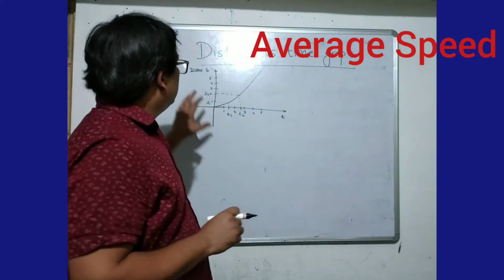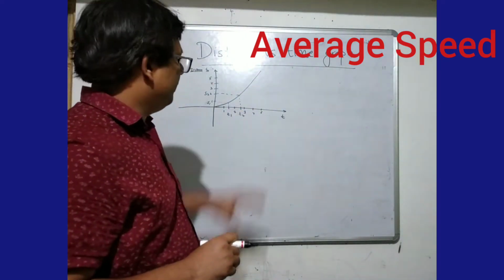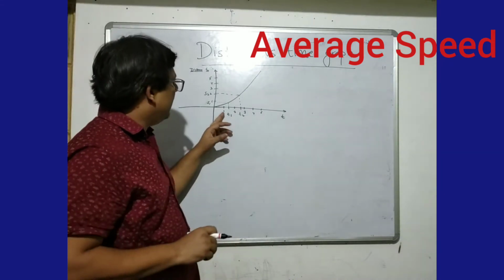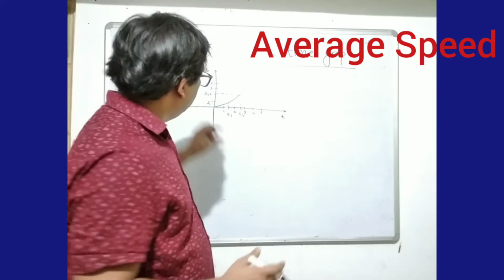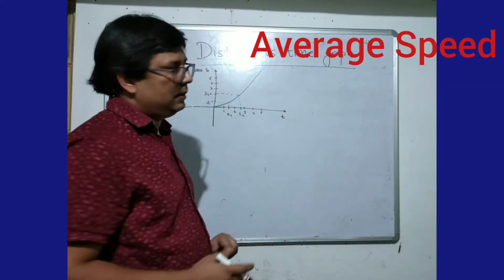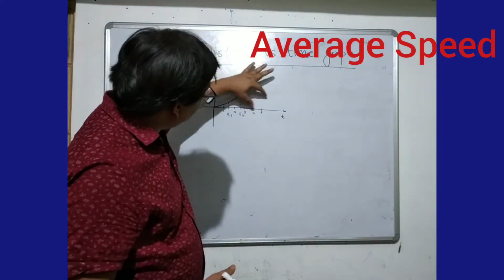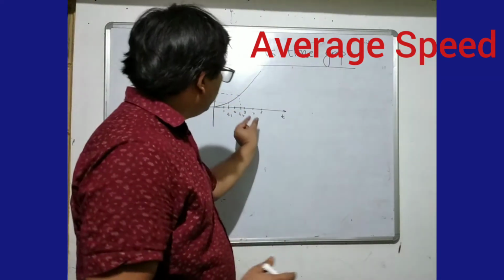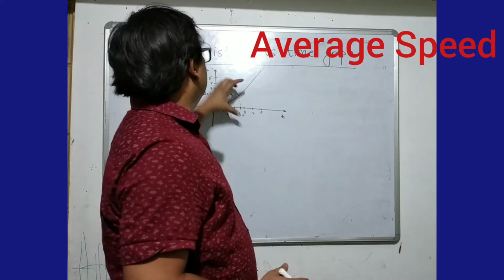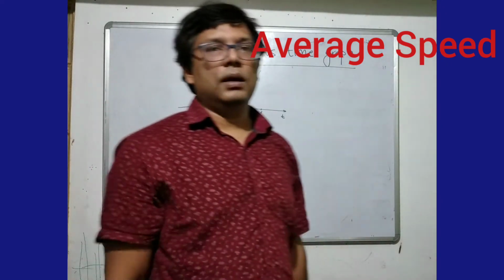But you can see that earlier, when time is more, distance covered is less. But when we are moving up in this graph, we find that for a shorter period of time, more distance is covered.